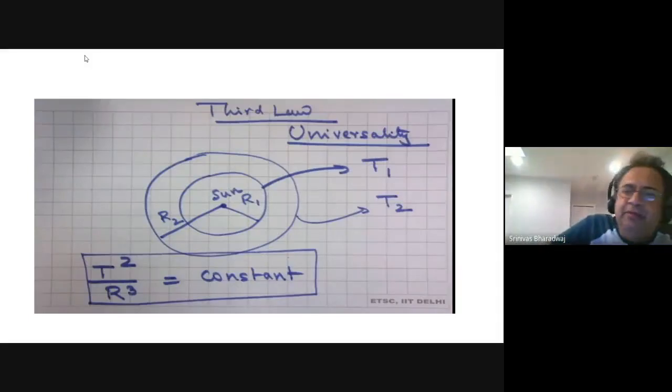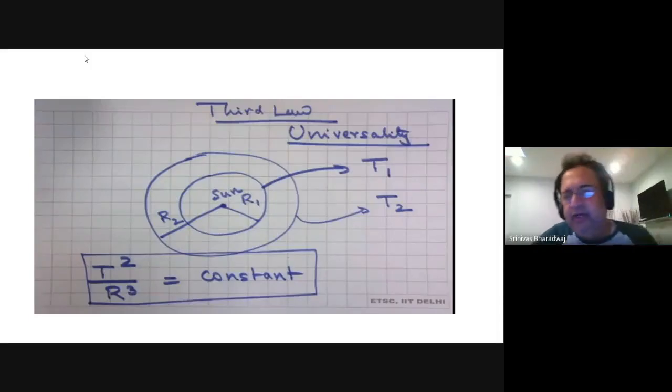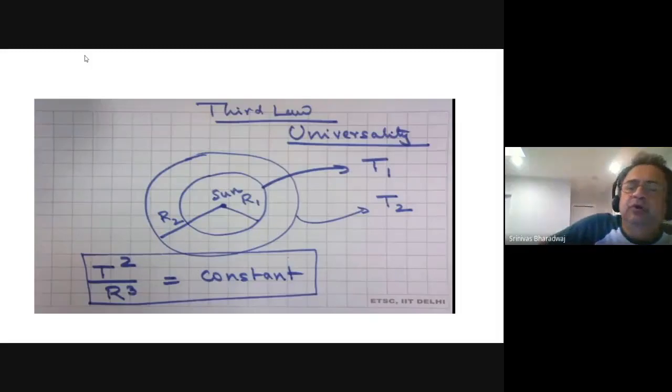If it eclipsed at this point, then it will eclipse again at this point in time based on the periods. They would have tracked the periods of at least some of the planets closer to the sun, and of course they know the Earth's period. On the basis of all that, they were then able to find that T square is proportional to R cube.